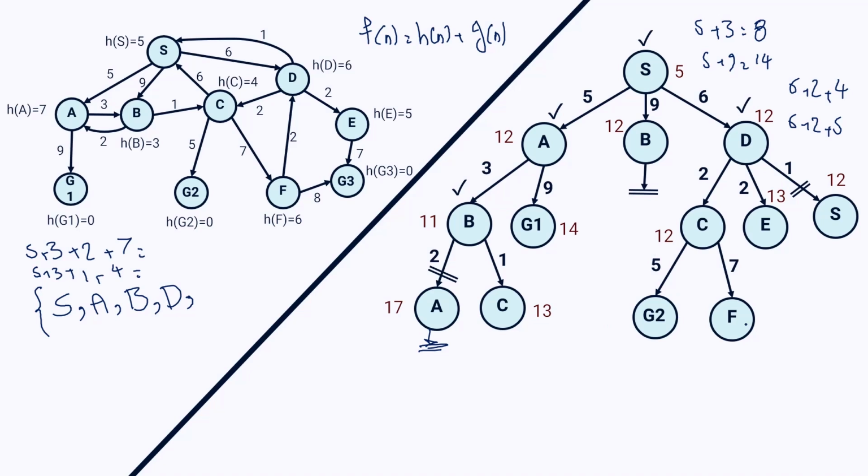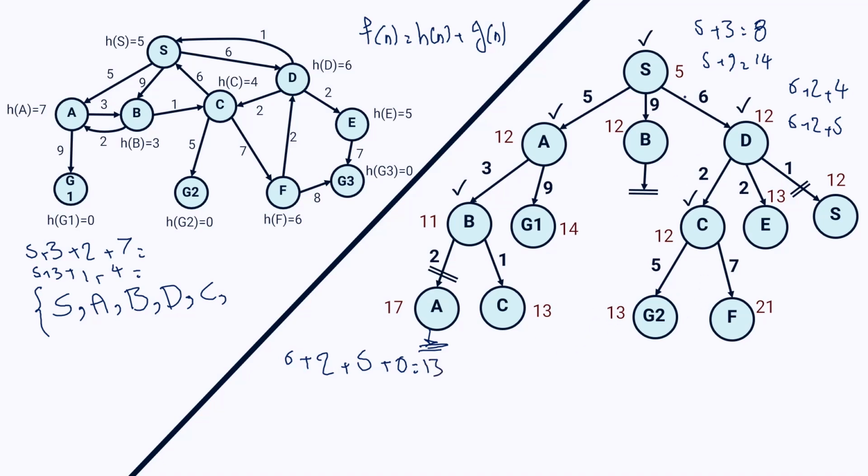And I have to calculate the evaluation function for each node. This would be an easy way to calculate, but first let's mark C and add it to my visited list. After that, for calculating the value of evaluation function for G2, I say 6 plus 2 plus 5 plus the heuristic value of G2, but G2 is a goal node, so it's 0. The final value would be 13, so I write 13 here.